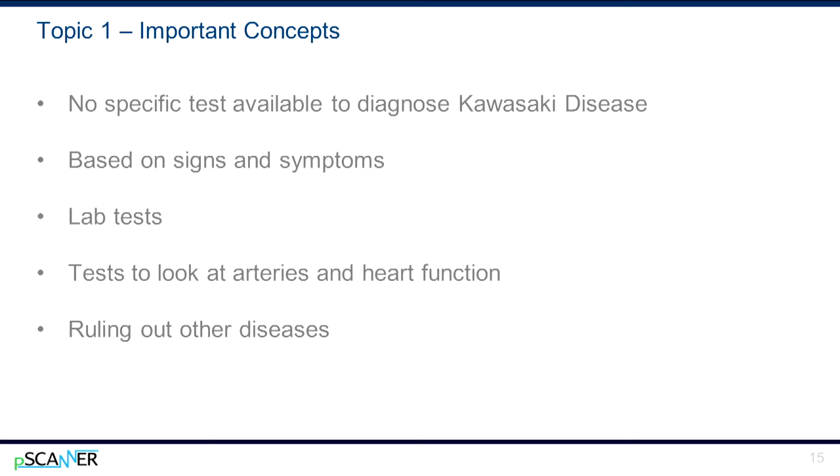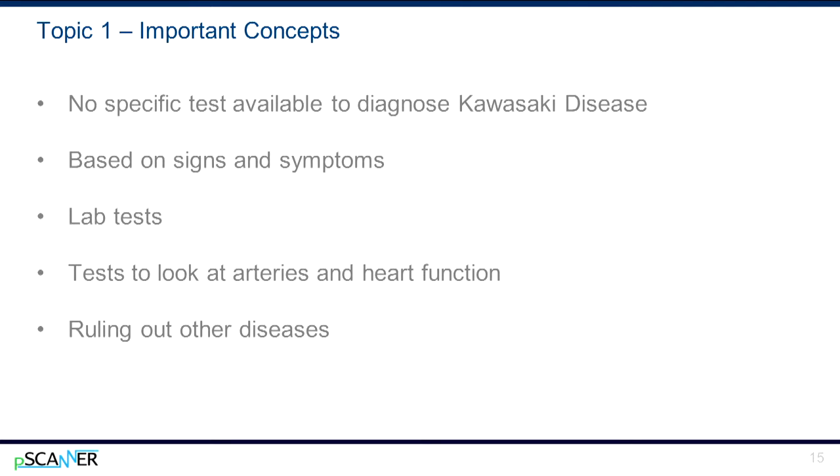explanation. The signs are extremely red eyes without a thick discharge, a rash on the main part of the body and in the genital area, red, dry, cracked lips and an extremely red swollen tongue called strawberry tongue, swollen red skin on the palms of the hands and the soles of the feet, swollen lymph nodes in the neck and perhaps elsewhere.